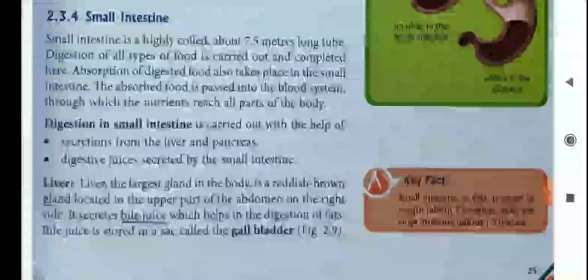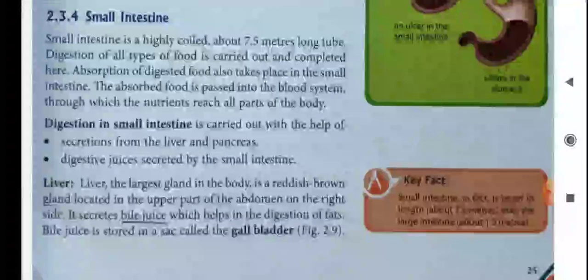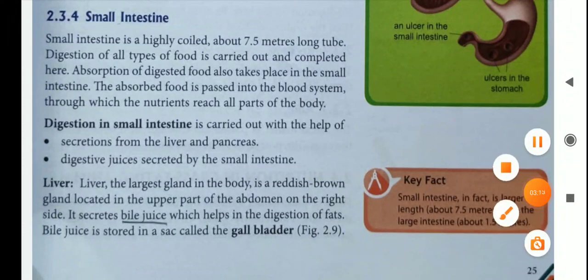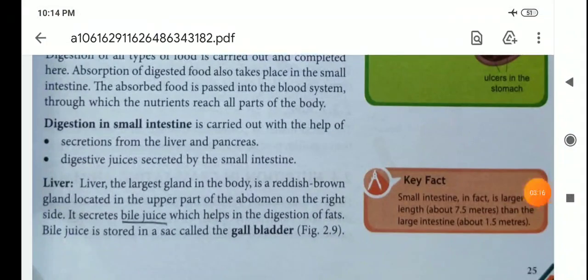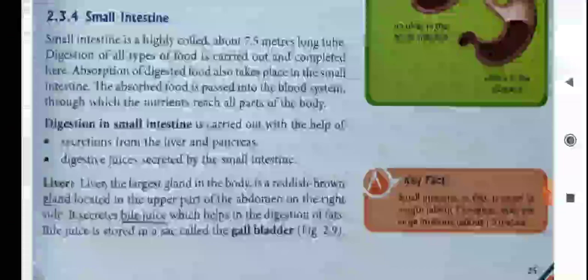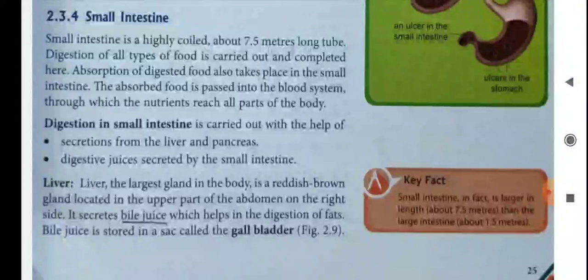Small intestine is a highly coiled, about 7.5 meters long tube. Digestion of all types of food is carried out and completed here. So major digestion takes place in our small intestine.